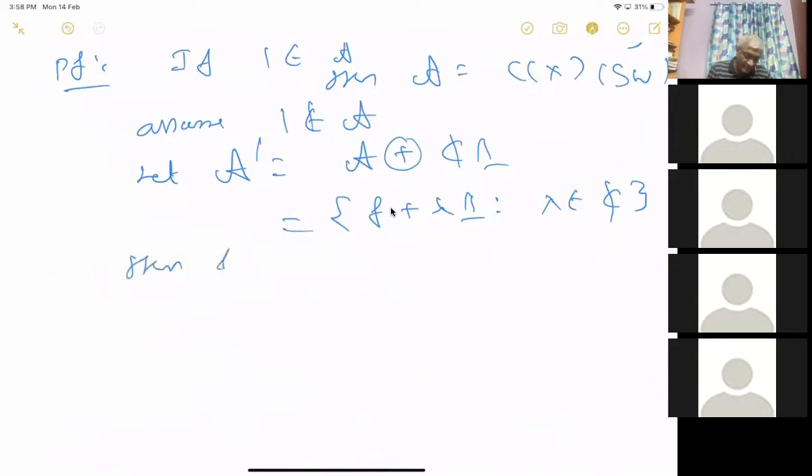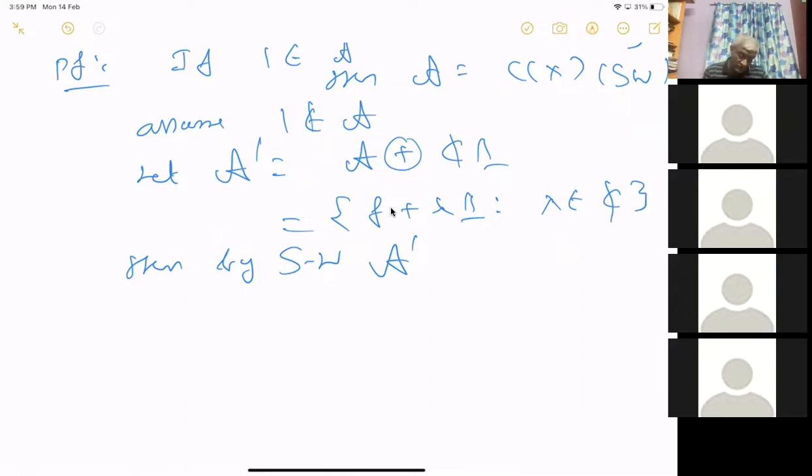Then by the Stone-Weierstrass theorem, A prime is closed. This is clearly closed. If you take a closed subspace of a Banach space and add one more dimension, it will still be closed. You can check it by writing down sequences. If you take a sequence f n plus lambda n times 1 which is Cauchy, then f n is Cauchy and lambda n is Cauchy. Because of that, this will also be closed. You can assume it converges to something, and you have to show that the limit is there, and it will be there.